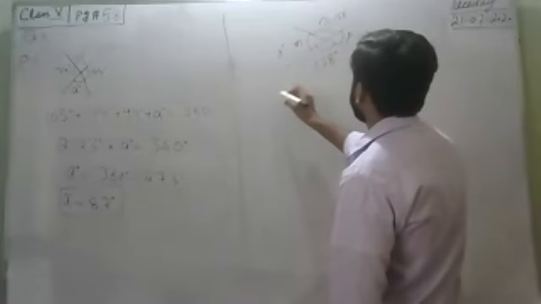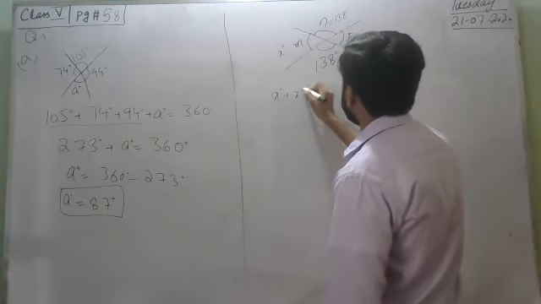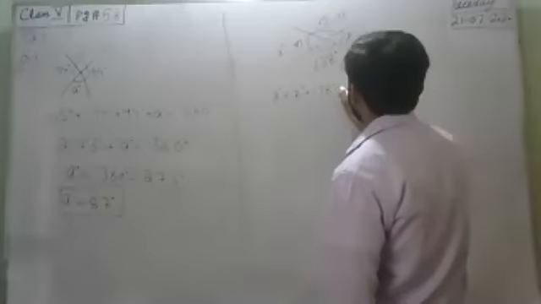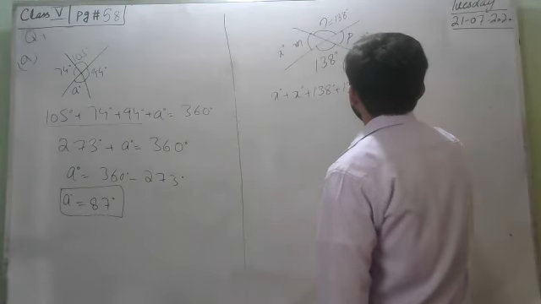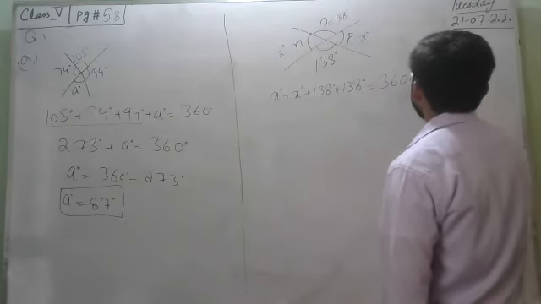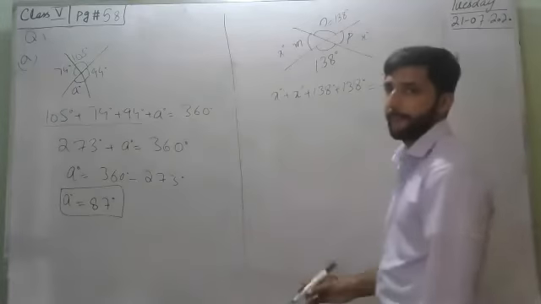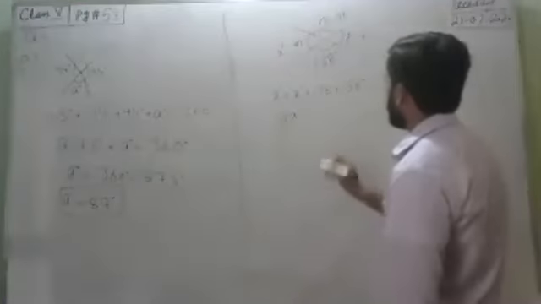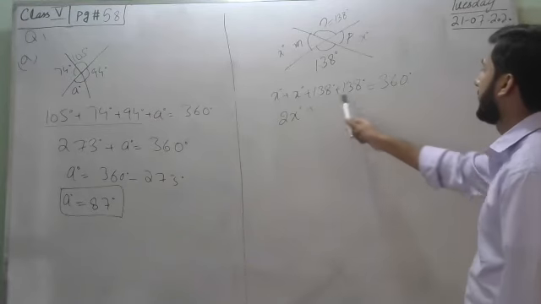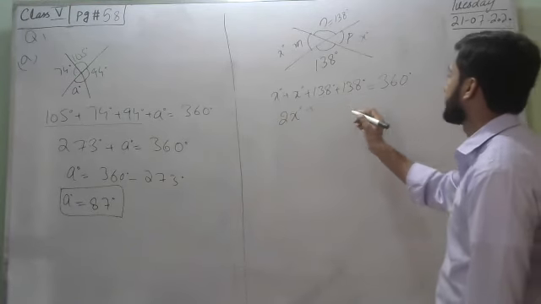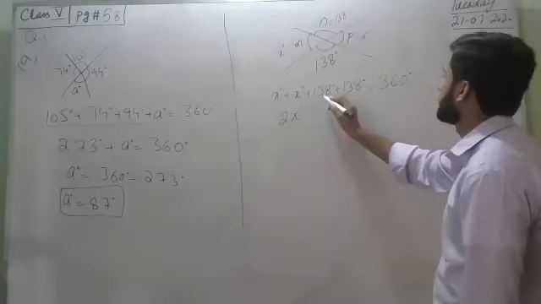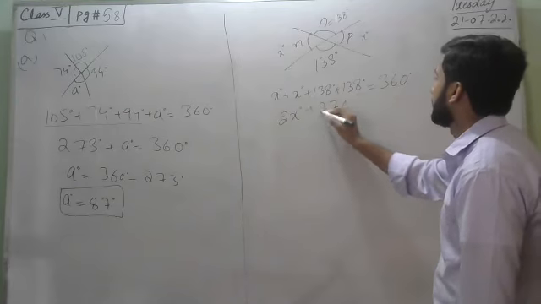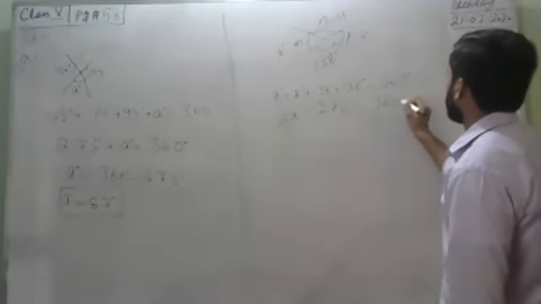According to the condition, x degrees plus 138 degrees plus 138 degrees plus x degrees equals 360 degrees. x plus x equals 2x degrees, plus we have to add 138 and 138, which is 276, equals 360 degrees.